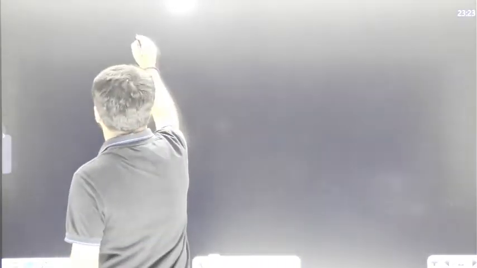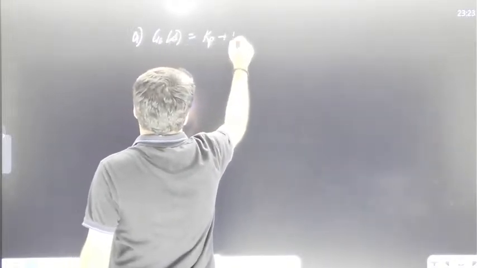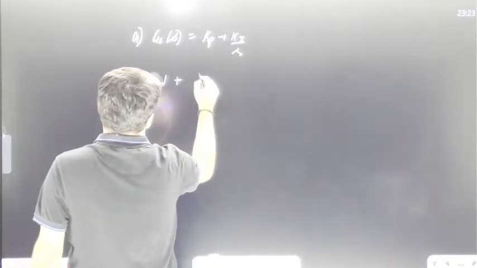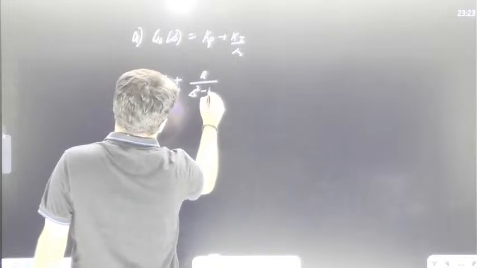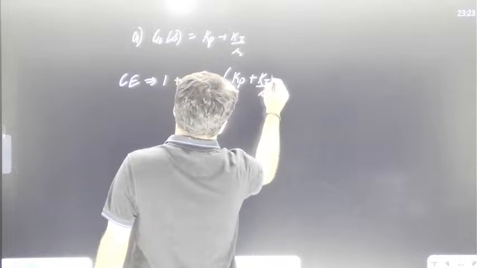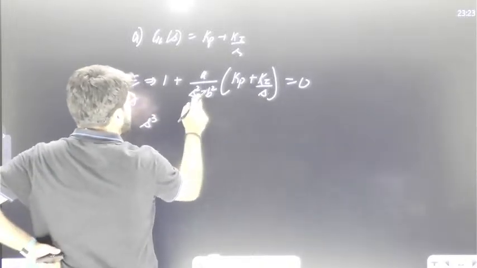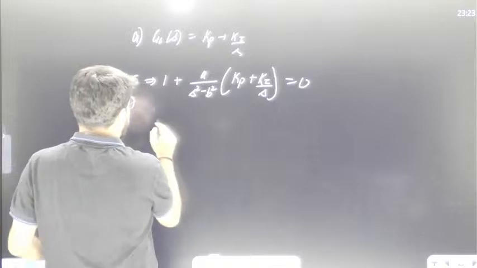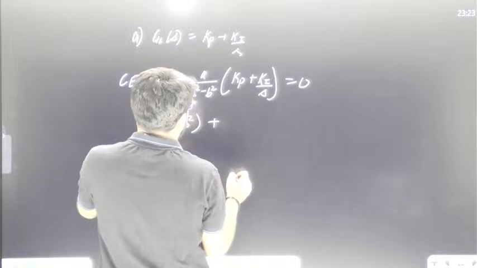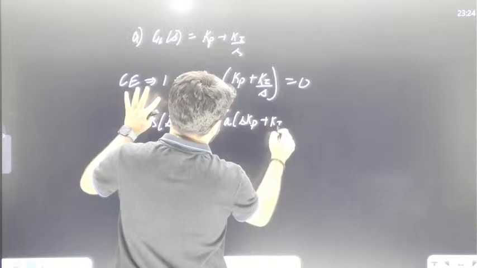If I talk about option A, that is the PI controller, whose general transfer function will be Kp plus Ki by S, the characteristic equation will now look like 1 plus A upon S square minus B square, cascaded with Kp plus Ki by S, equal to 0. When you solve it, let me multiply by S, so S times S square minus B square, and then I have A into S Kp plus Ki equal to 0.